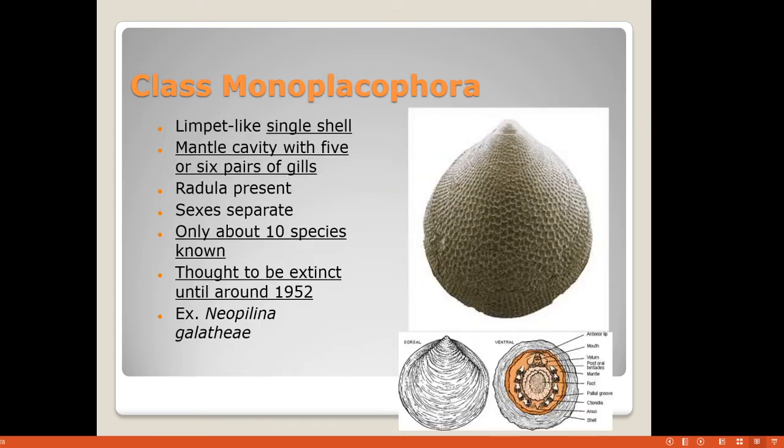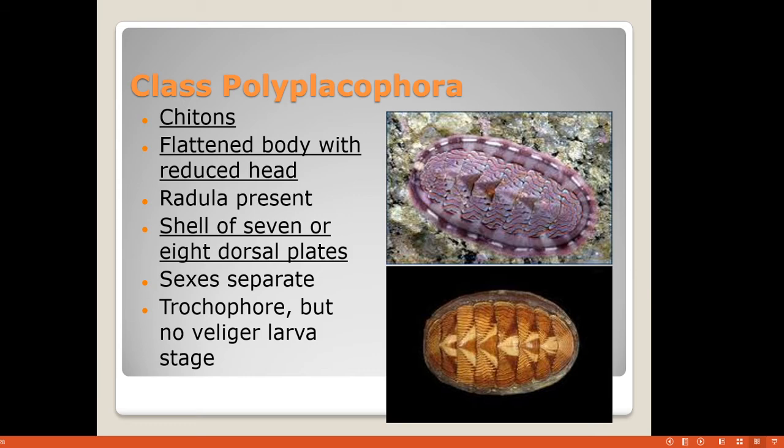Then we are having polyplacophora. Mono means single, poly means many. Okay, so the example will be the chiton. This is a chiton. What is this? It is a chiton. What do we see in a chiton? These are the presence of 8, if you look, these are 8 segments. So the chitons belong to the polyplacophora.